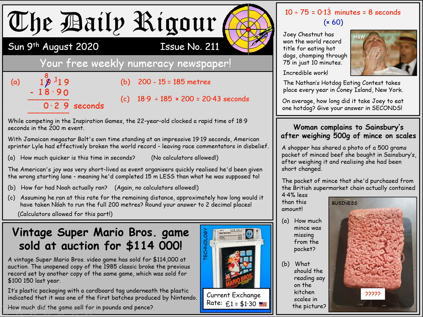I wouldn't recommend it. Okay, so on to our technology story. This was a game when I was a lad. This was about as close as we got to technology in the gaming industry. Such a fantastic game. And in its original packaging, it's been sold for $114,000. So how much is this in pounds and pence?